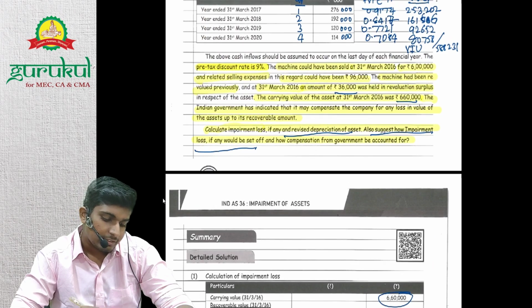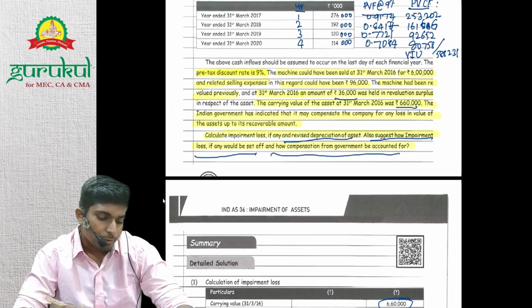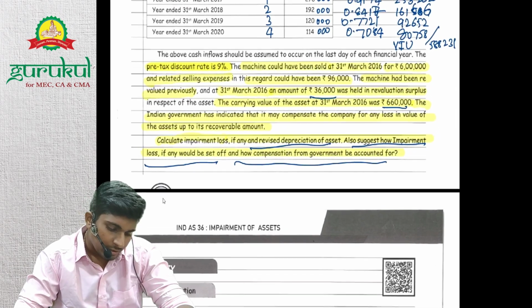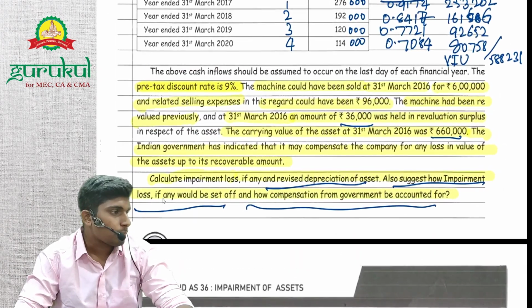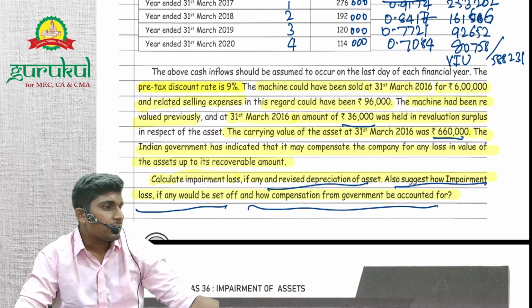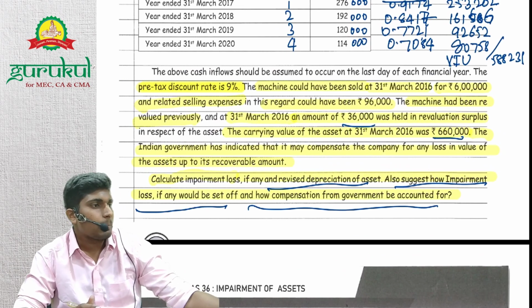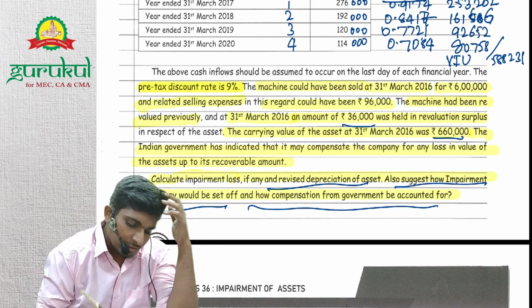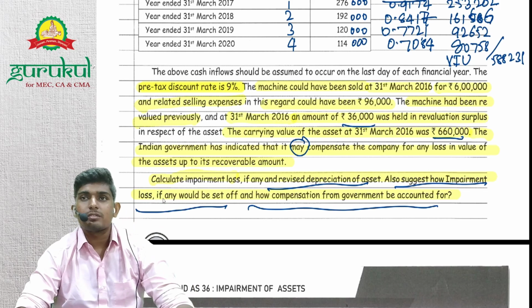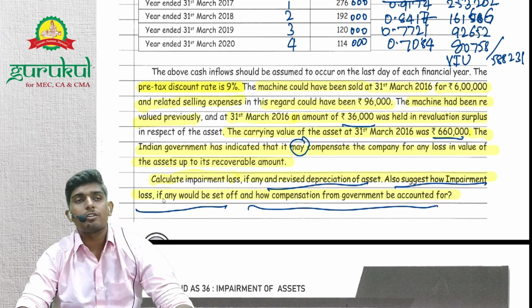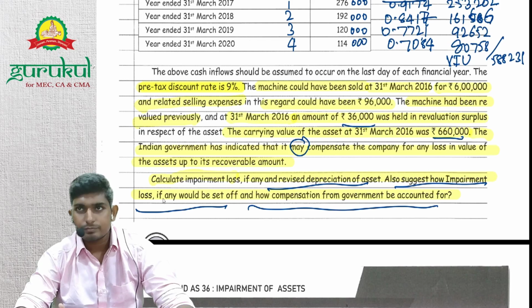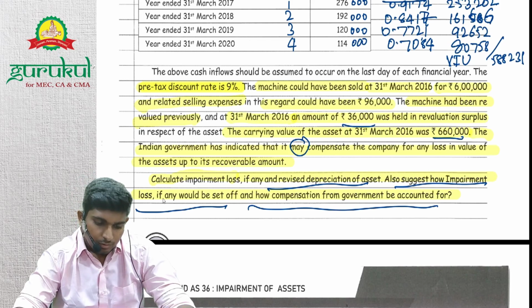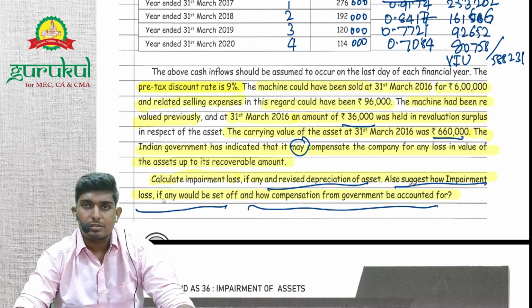And next they're asking how compensation from government should be accounted for. So what information did they give about compensation from government? The Indian government has indicated that it may compensate the company for any loss in value of the asset. So it's may. The Indian government is not under an obligation to compensate. It may compensate, right? For any loss up to the recoverable value, it will compensate.